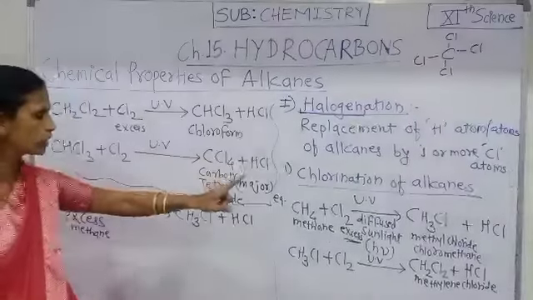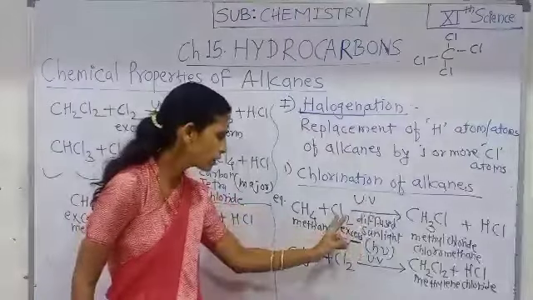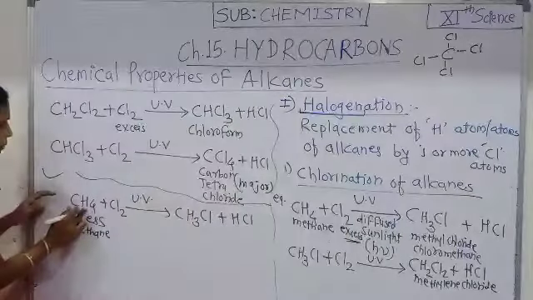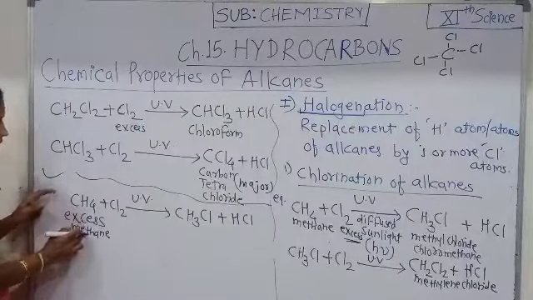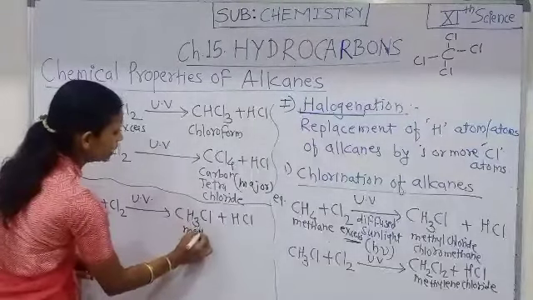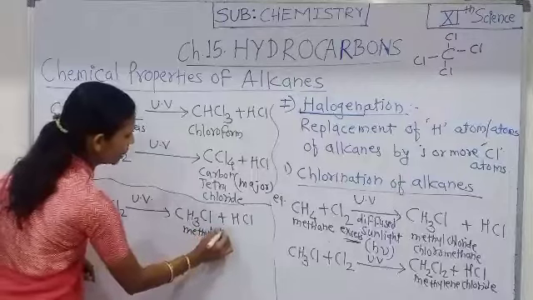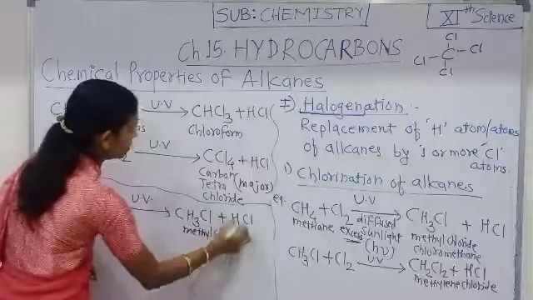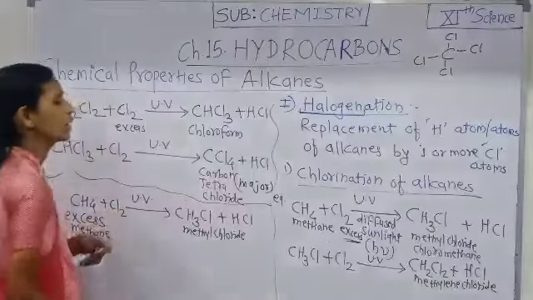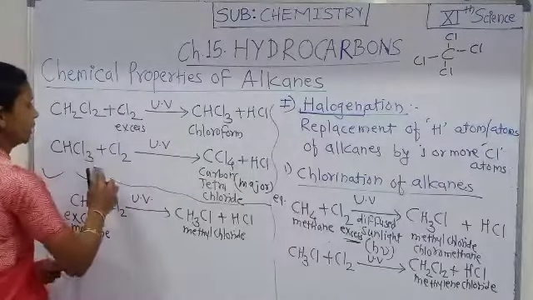CCl4 is the major product when excess Cl2 is used, and if excess methane is used, then the major product is methyl chloride. And that is about the chlorination of methane.